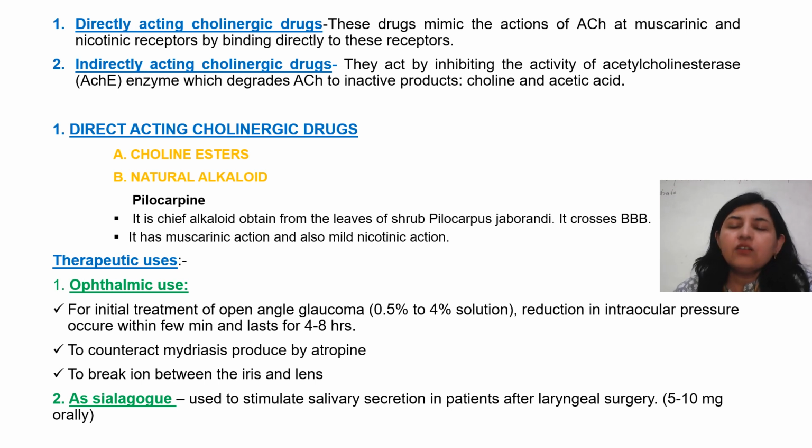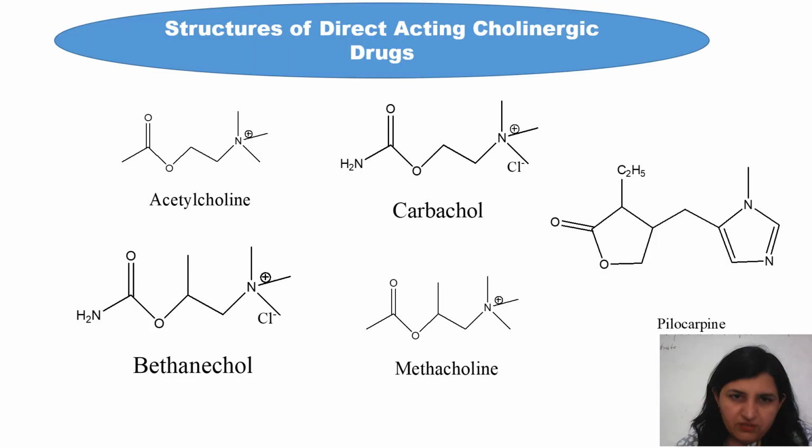and show its effects. Pilocarpine is obtained from the leaves of the shrub Pilocarpus jaborandi, and it crosses the blood-brain barrier. It has a muscarinic action and very little nicotinic action. It is used in the treatment of open-angle glaucoma, in the treatment of mydriasis produced by atropine, and it breaks the adhesions between the iris and the lens. It also increases the salivary secretions.